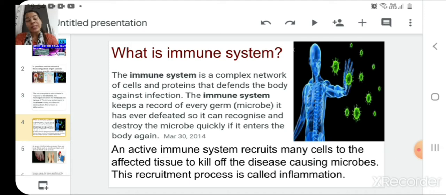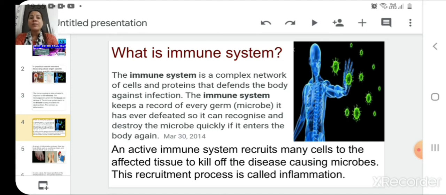Sometimes once you have had the infection of some particular infectious agent, you don't get that same infection very easily, because there is something called memory in your immune system. If that memory is there in your immune system, you will not get that infectious disease very easily once again. We will discuss all these things in higher classes. For this class, just a simple definition of the immune system is enough for you. So now let us proceed.